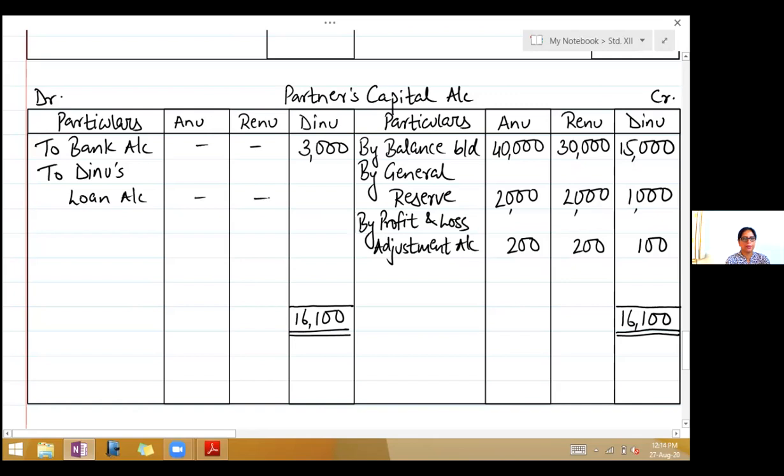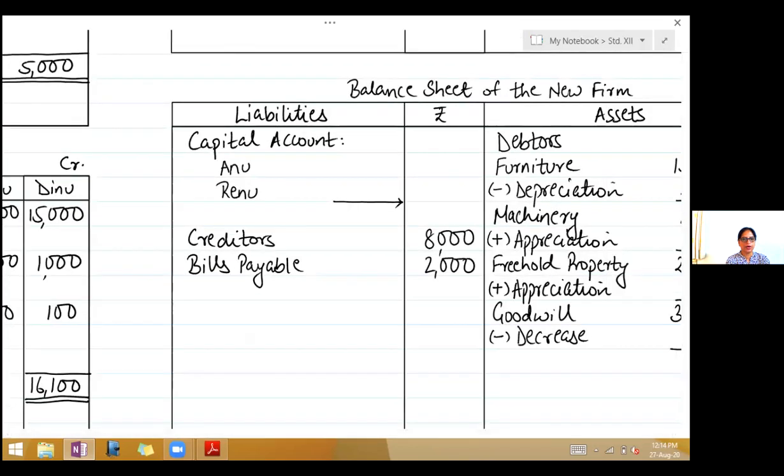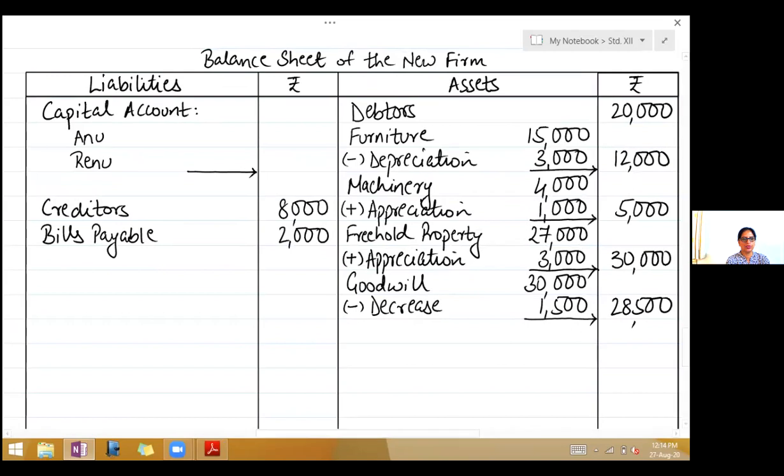Now she's already paid 3,000. So the balance here will be 13,100. And loan is a liability. So second effect you will show on the liability side of the balance sheet, right? Dinu's loan, 13,100.